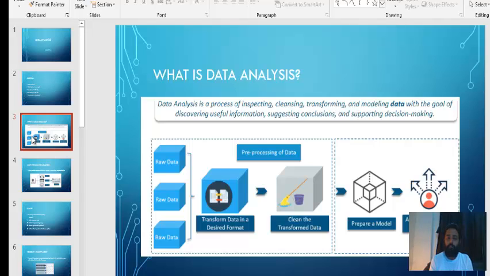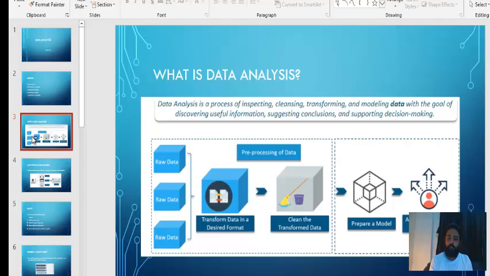Okay, so now let me give you an example. Here the definition says data analysis is a process of inspecting, cleaning, transforming and modeling data with the goal of discovering useful information. I mean, finding insights from that particular set of data.